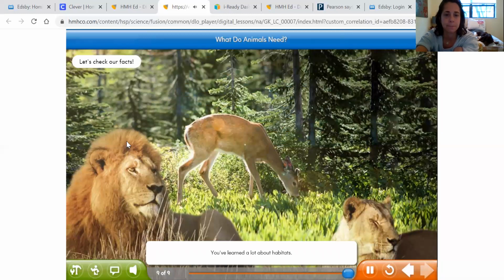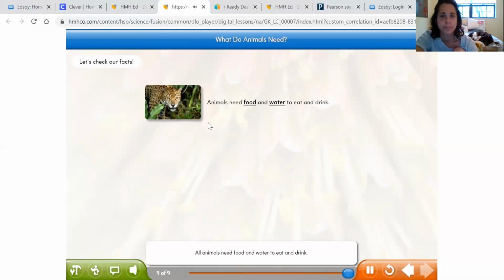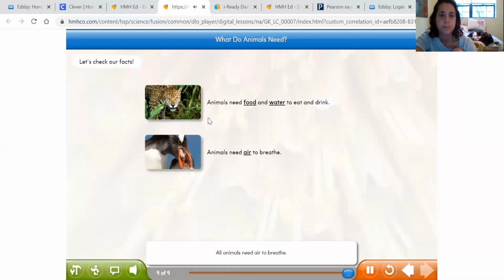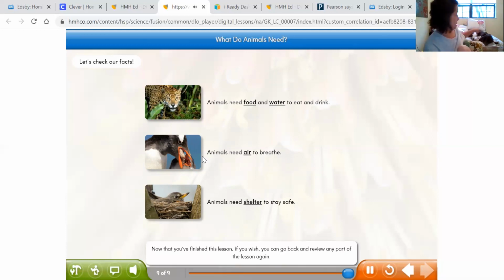You've learned a lot about habitats. Before we finish, let's take a quick look at the main points you've covered. All animals need food and water to eat and drink. All animals need air to breathe. Animals find shelter. This is their home. Shelters can be a nest, a hole in the ground, or even a house. Now that you've finished this lesson, if you wish, you can go back and review any part of the lesson again. Awesome job, boys and girls.